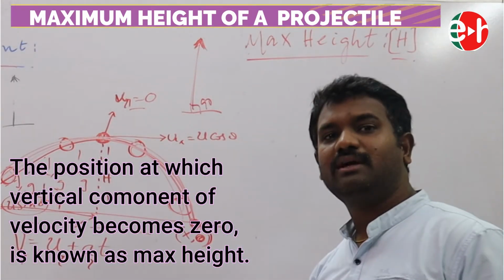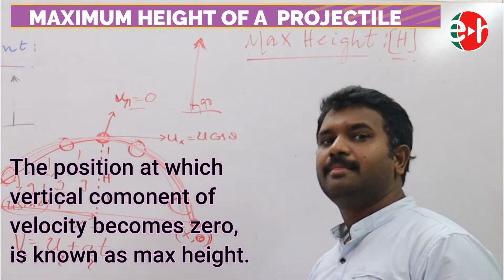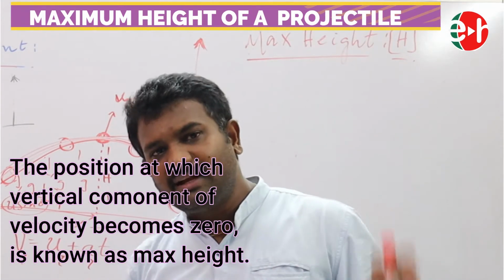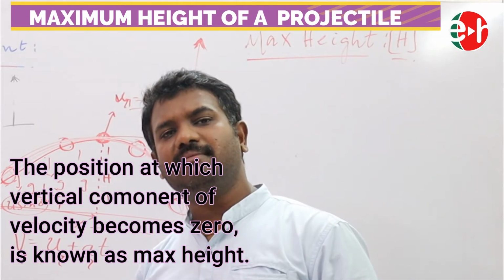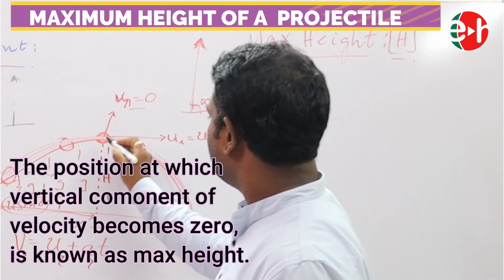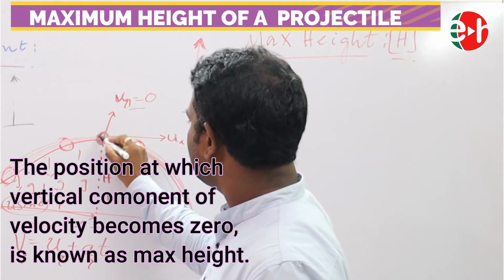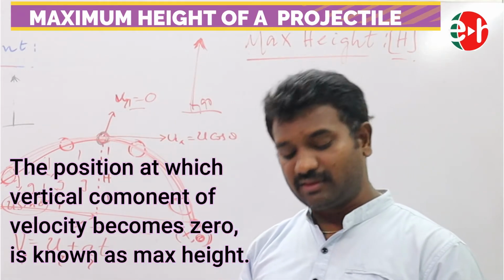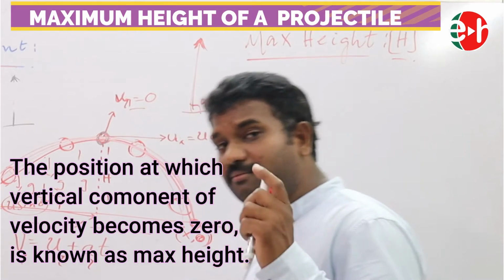Now let us see what is the maximum height. Definition: the position at which the vertical component of velocity becomes 0 is our maximum height. So the moment when it reaches here, the velocity component becomes 0. So the moment when its velocity component becomes 0, we can say that the body is at maximum height.